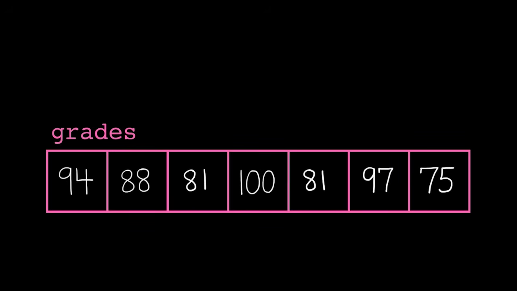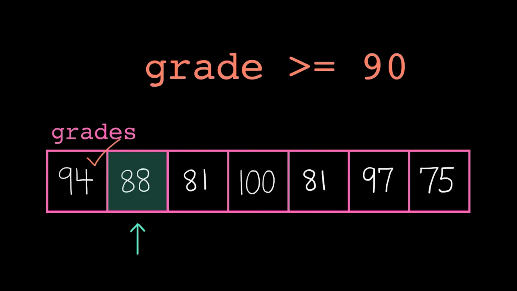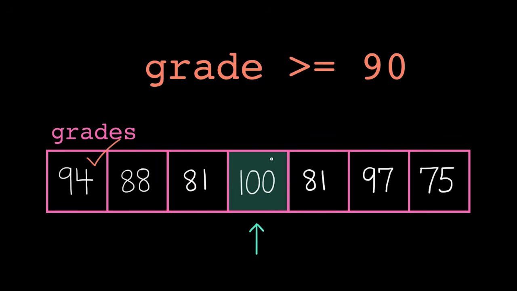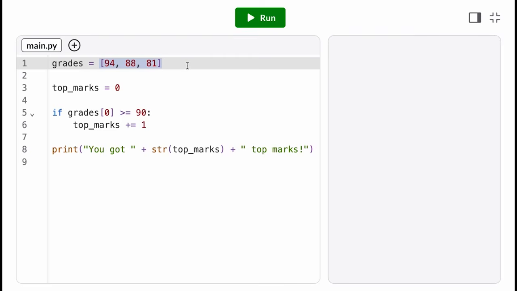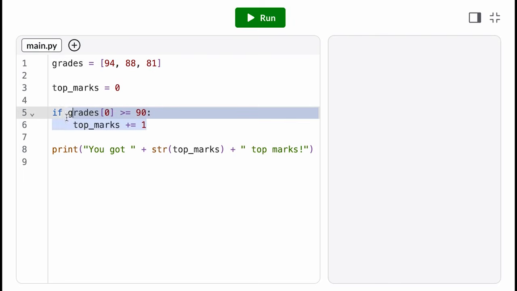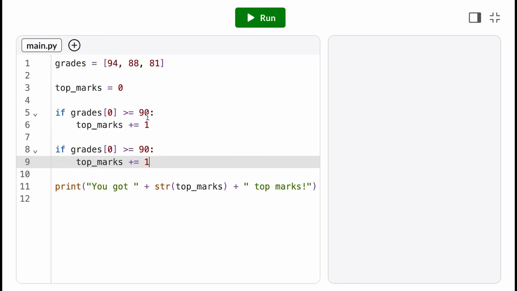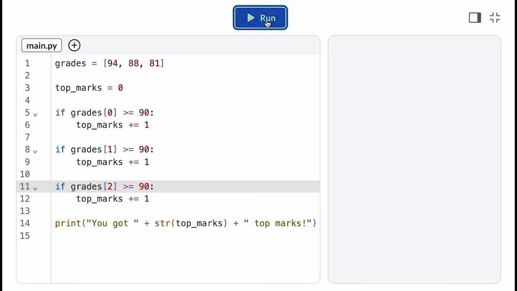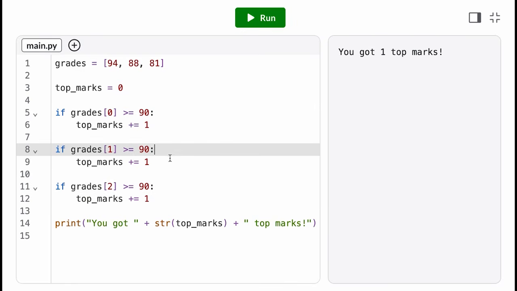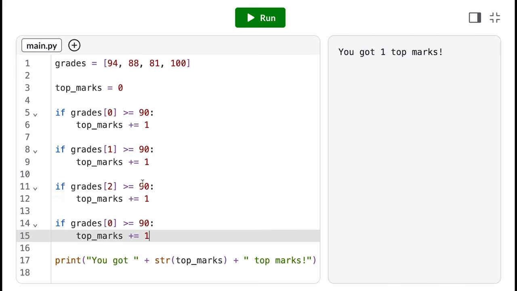You have a list of related data, but now what? Well, in most cases, you want to operate on every element in the list, whether that's searching for particular values or modifying every element. Let's start by doing this the hard way. Say I have a list of test scores, and I want to count how many are above or equal to 90. Well, certainly I can access the test at every index individually and do that comparison. But I'm repeating myself a lot. And if I add more test scores, then I'll have to go in and add another one of these checks.